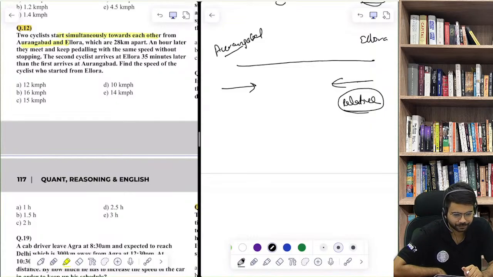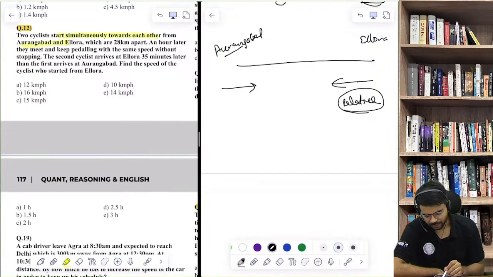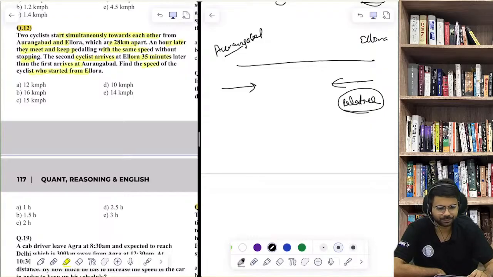Getting it? Which are 28 kilometers apart. An hour later, they meet and keep paddling with the same speed without stopping. The second cyclist arrives at Ellora 35 minutes later. Find the speed of the cyclist who started from Ellora.